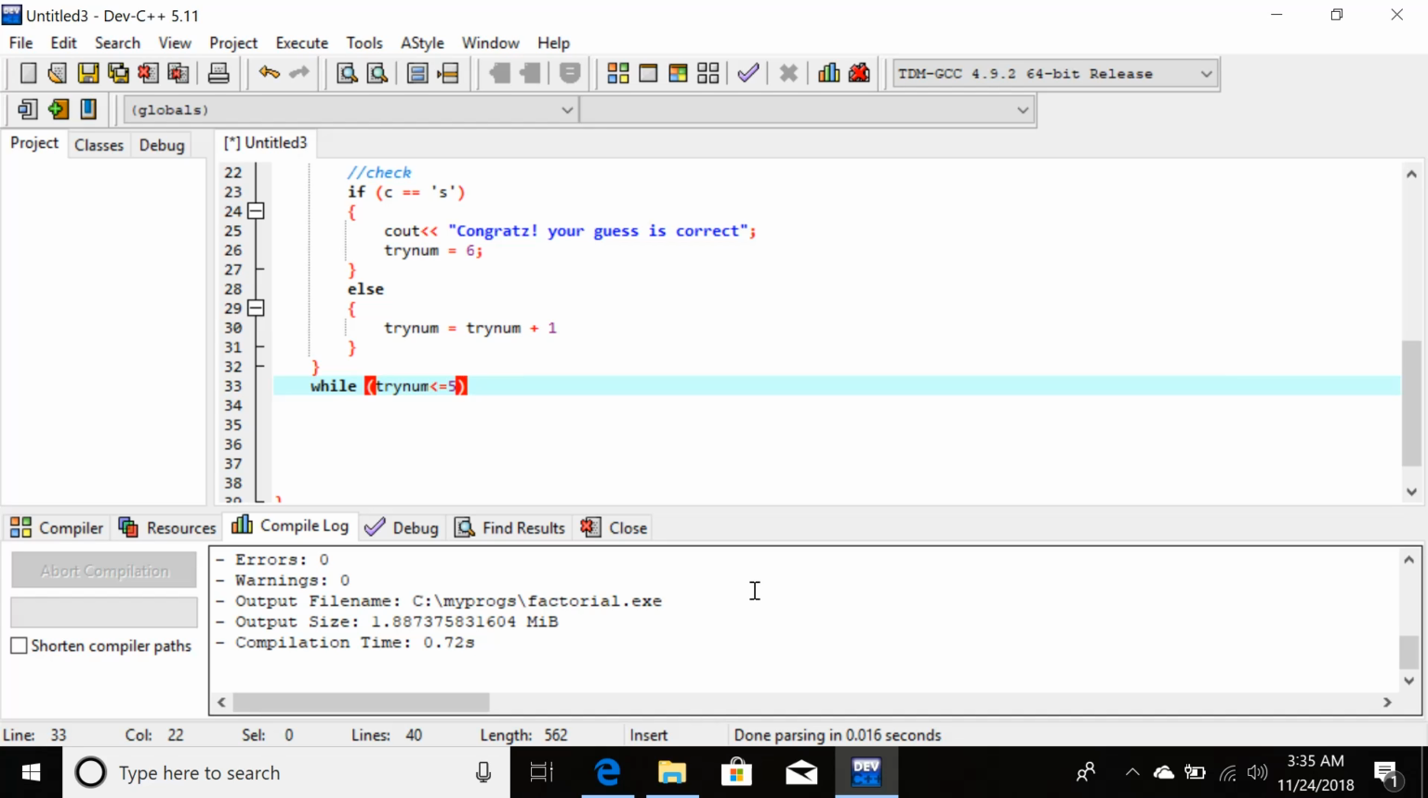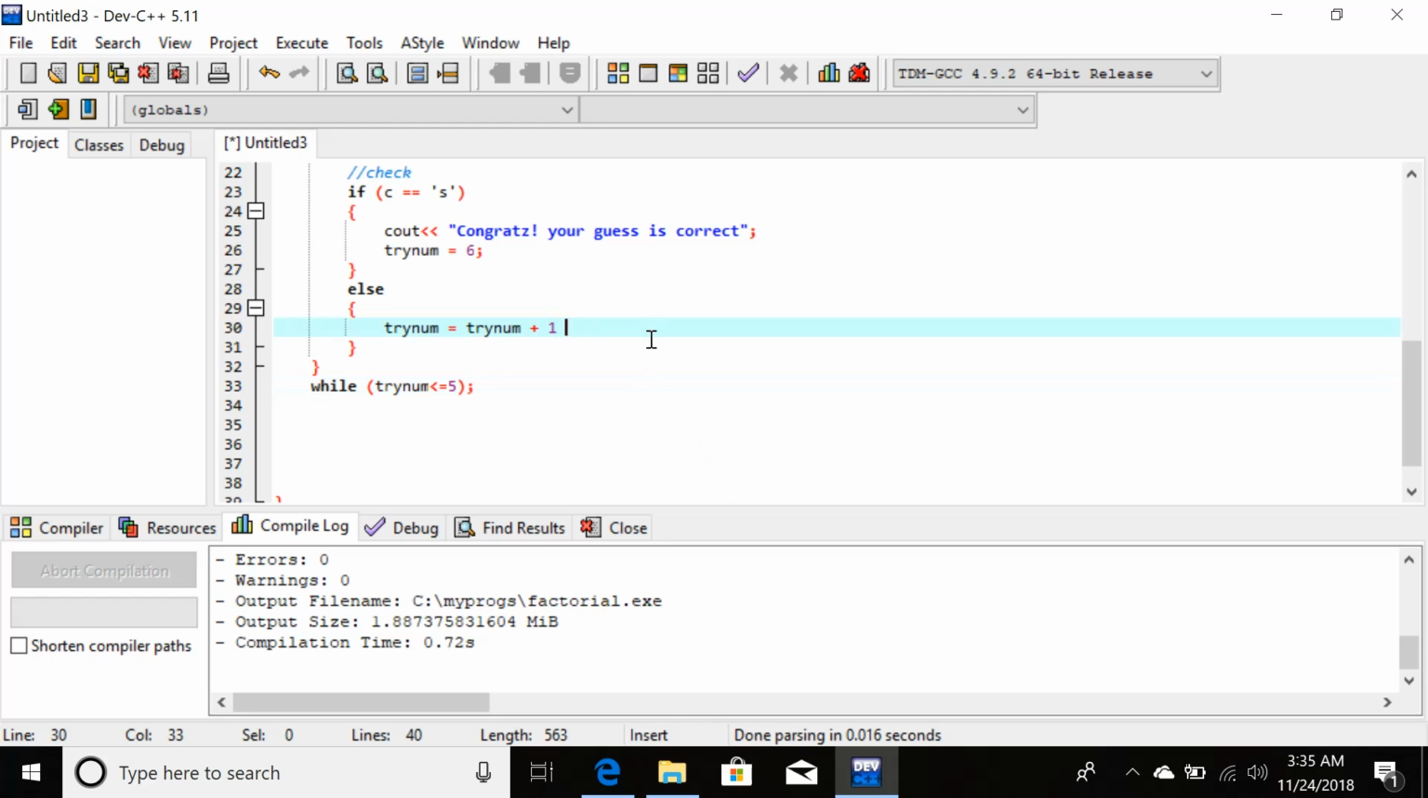I have already explained it to you. This is the difference between the while condition and the do while construct. In the do while construct, while is considered a statement, so we need to put the semicolon here. Oh, I have forgotten this semicolon here also.